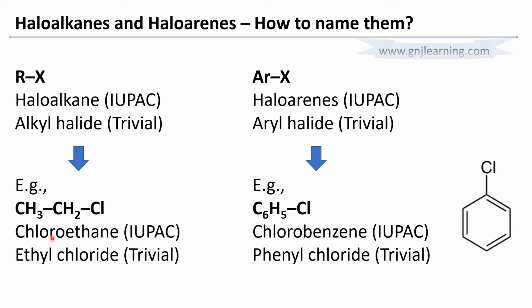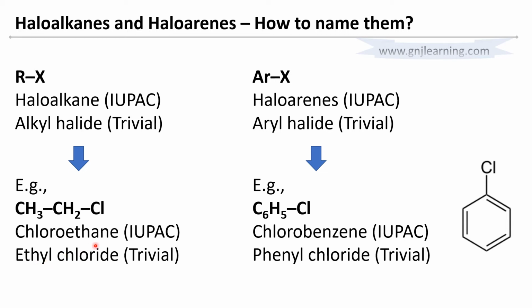Whereas in trivial naming, the halide is used as the parent and the alkyl group is treated as a branch. You can see it from ethyl chloride. The name ending with chloride suggests that it is the parent, whereas ethyl is a branch.